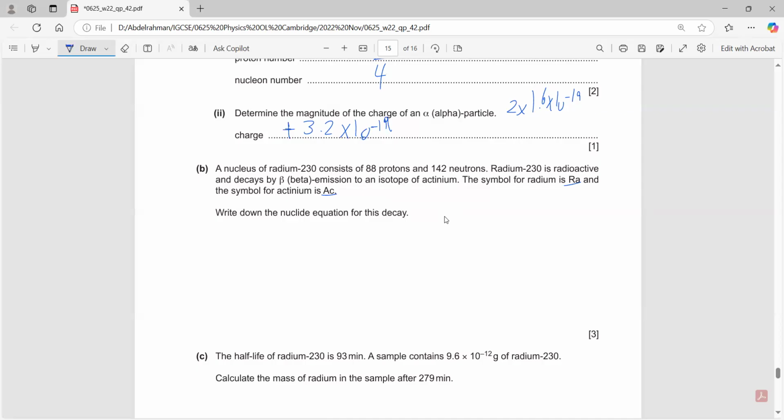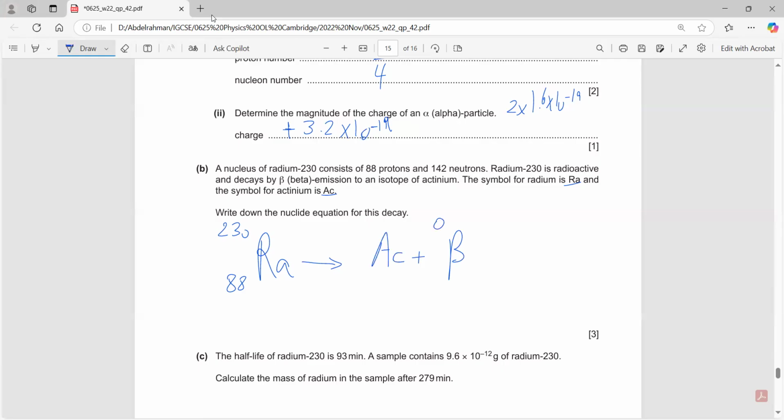Initially, it was radium, Ra, 230, with 88 protons. Then it produces a beta particle and actinium.